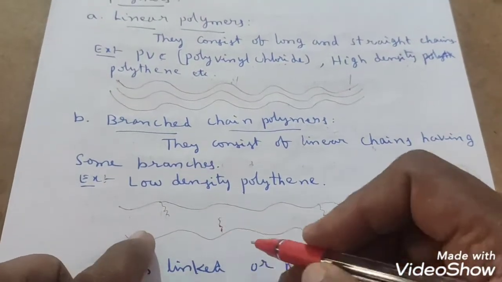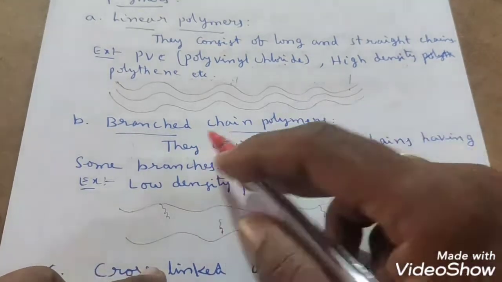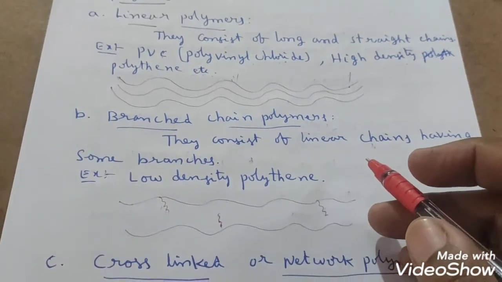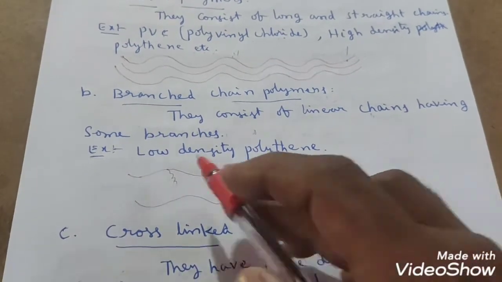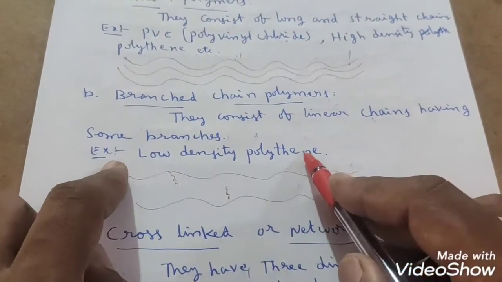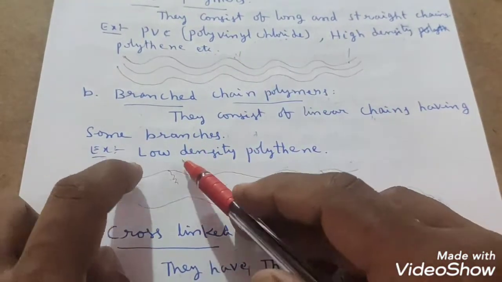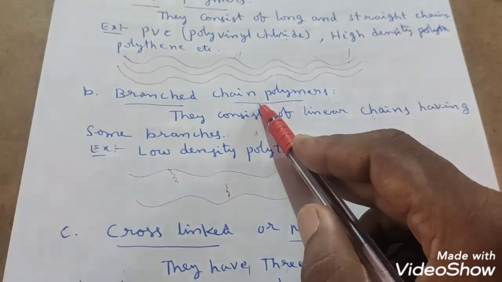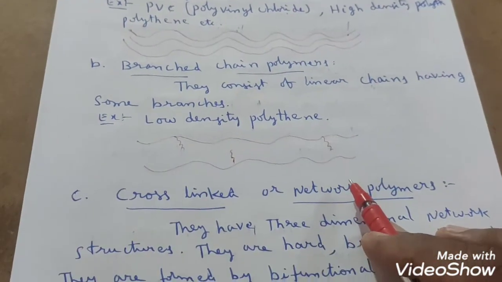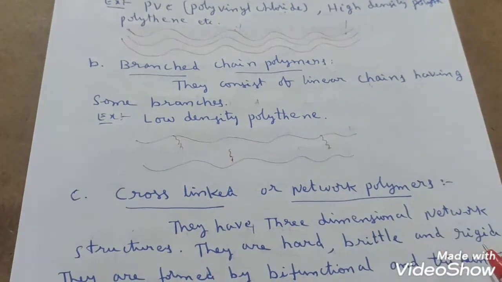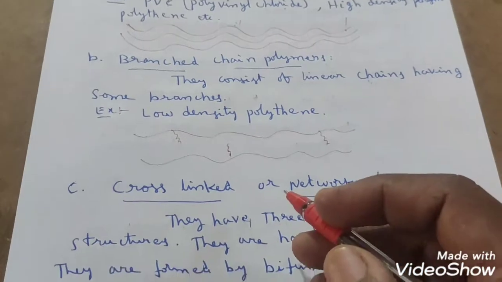Like this, the branches are present on the linear chains. Then we call that a branched chain polymer. The best example is low density polythene. High density polythene is the example for linear polymers, and low density polythene is the example of branched chain polymers. Why it is so, you will get in the preparation methods. Preparation methods of high density polythene as well as low density polythene we have in this chapter, students.